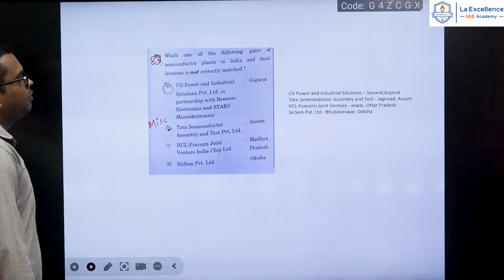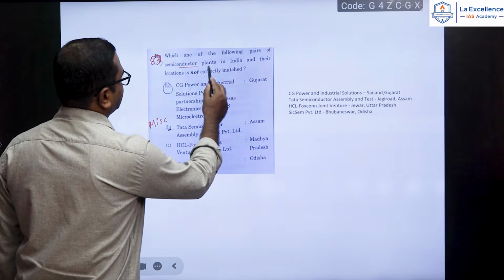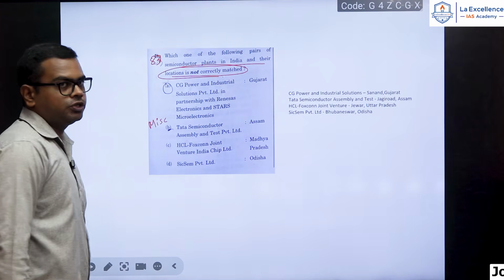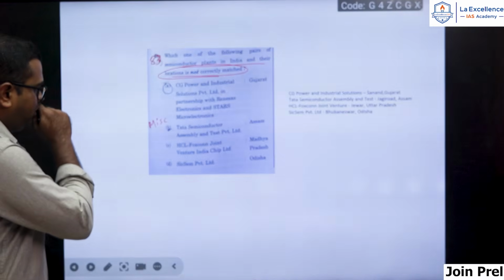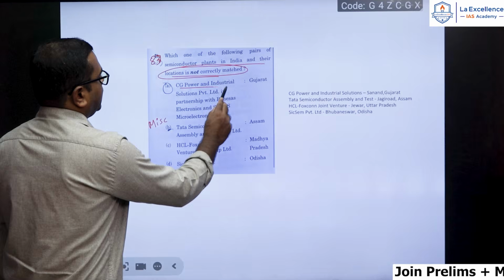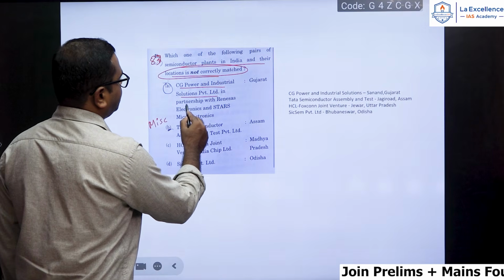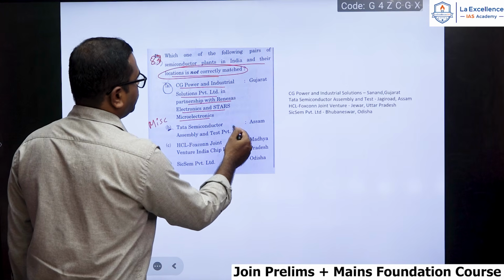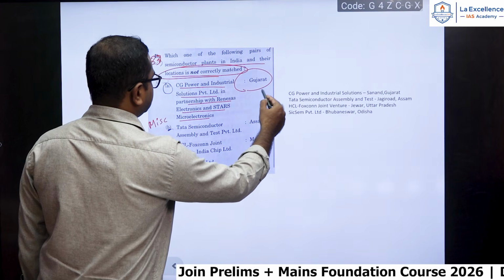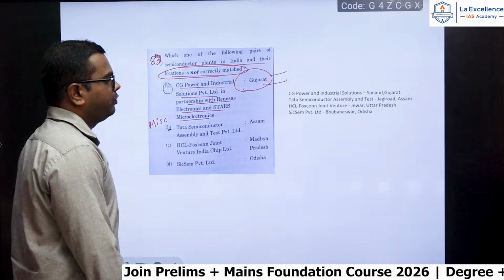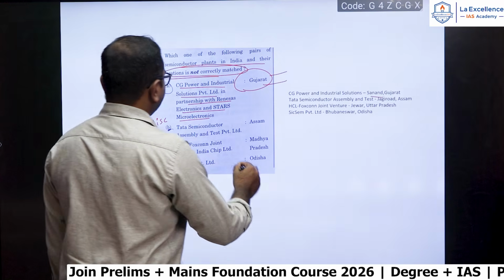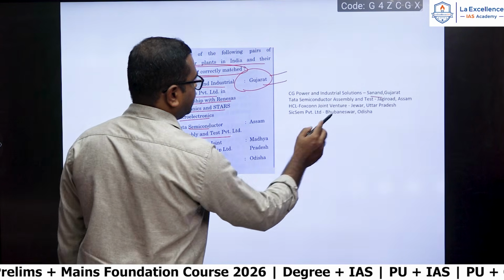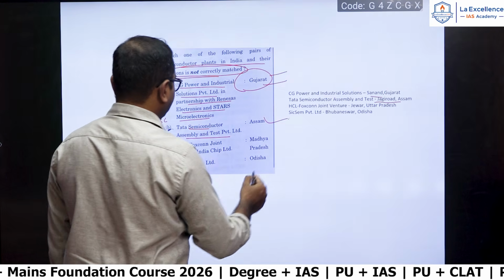Okay, next question. Which one of the following pairs of semiconductor plants in India and their location is not correctly matched? Okay, you should look at not correctly matched. CG Power and Industrial Solutions Private Limited in partnership with Renesas Electronics and Stars Microelectronics. Okay, so this is in Sanand of Gujarat, this is correct. Then Tata Semiconductor Assembly and Test Private Limited, this is in Jagi Road of Assam, this is correct.